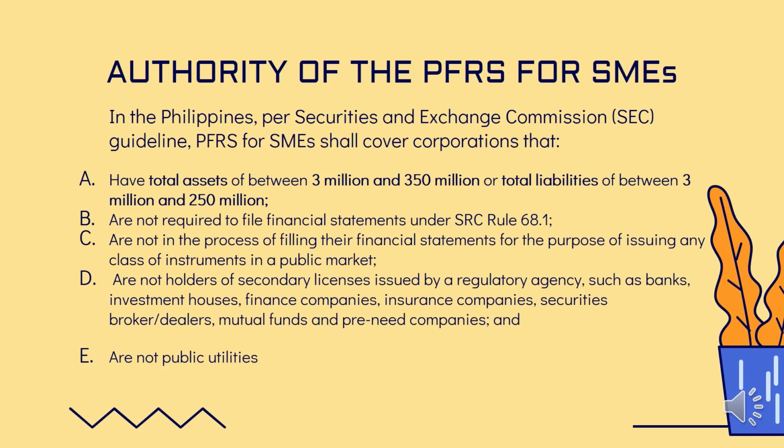The PFRS for SME shall be applied by corporations that: A. Have total assets of between 3 million to 350 million or total liability of between 3 million to 250 million. B. That is not required to file FS under SRC Rule 68.1. C. Hindi ka nagpaplano na pumasok sa public market. D. That is not a holder of a secondary license issued by a regulatory agency such as a bank. E. At hindi ka public utility.